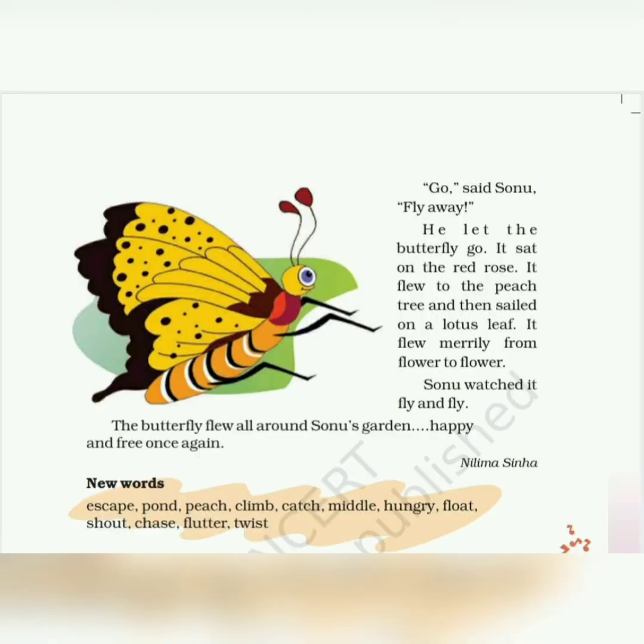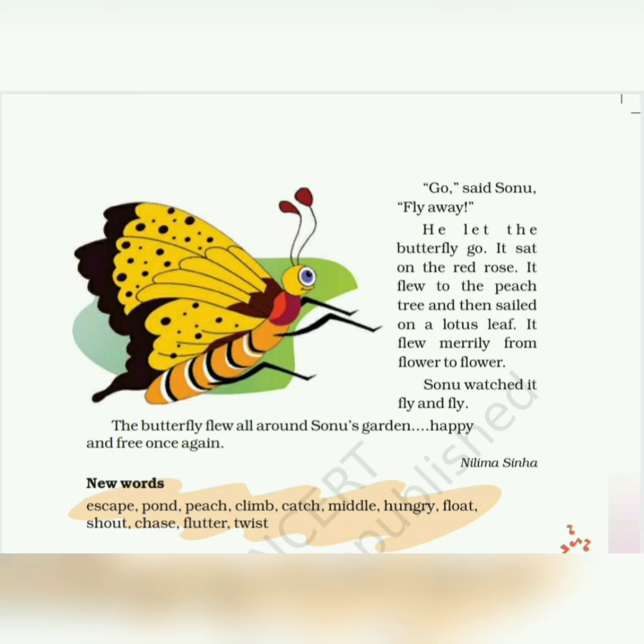Go, said Sonu. Fly away. He let the butterfly go. It sat on the red rose. It flew to the peach tree and then sailed on a lotus leaf. It flew merrily from flower to flower. Sonu watched it fly and fly. The butterfly flew all around Sonu's garden, happy and free once again.